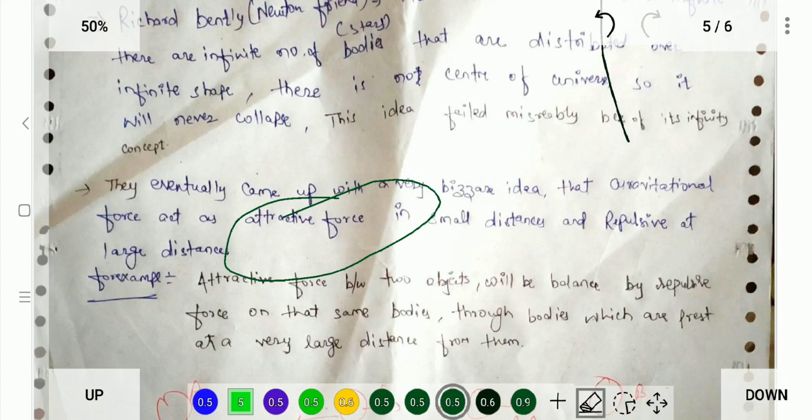Let me tell you this: the distance between two galaxies, maybe 3.4 light years, 3.9 light years between the next galaxy and the Andromeda galaxy. So gravity will act as a repulsive force at those distances. Then how does it solve the problem? So see, the attractive forces between two objects will be balanced by the repulsive forces. Let me tell you how it works.